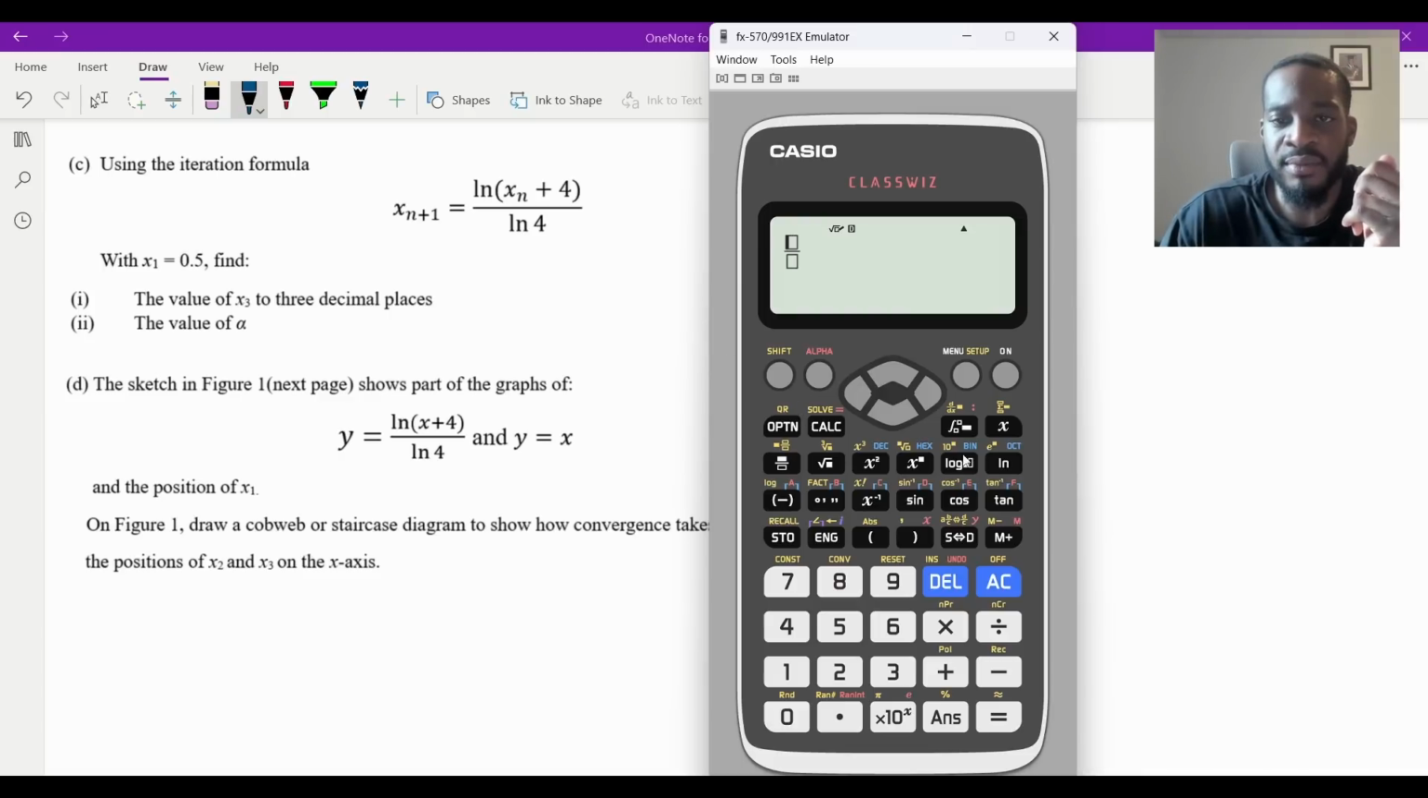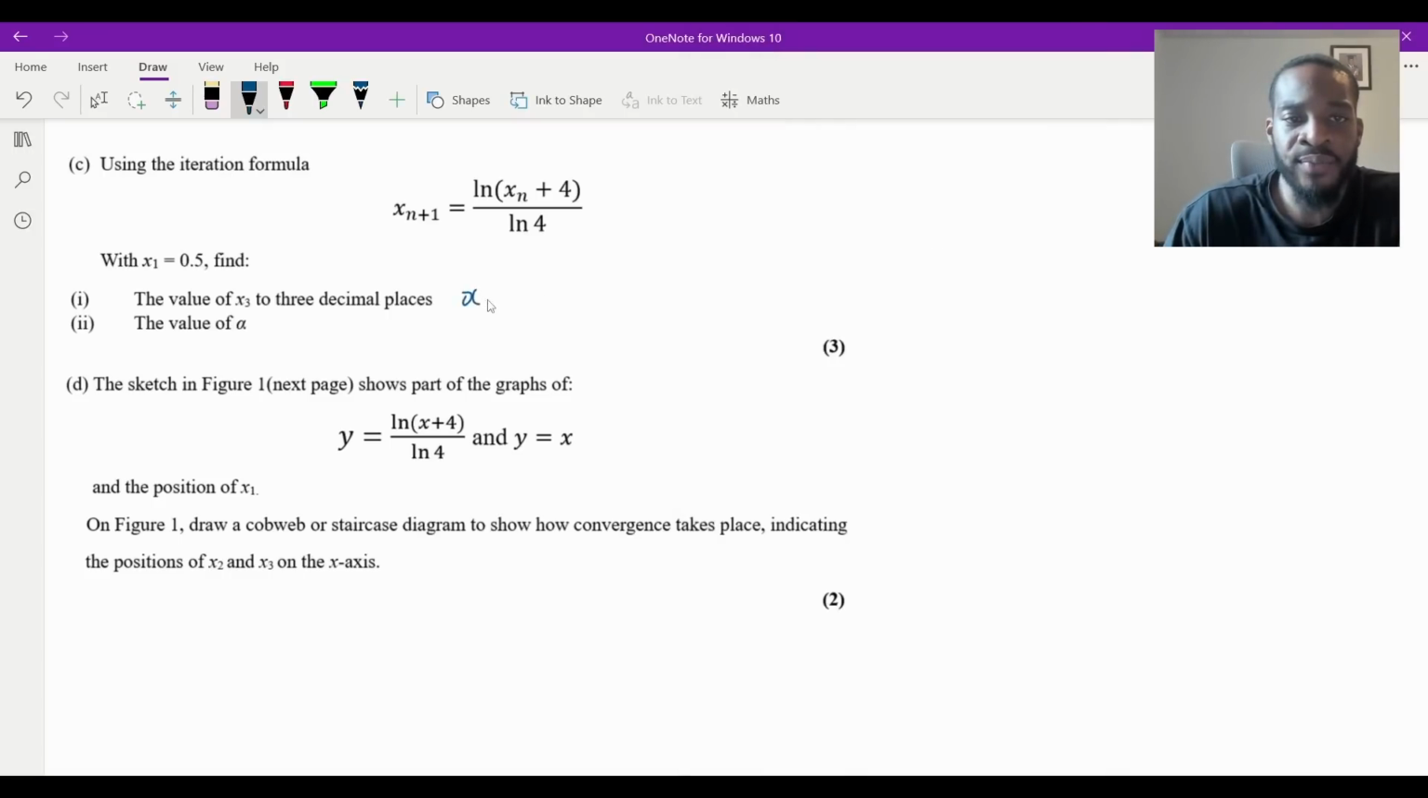So it's going to be ln of 0.5, but in this case, it's going to be answer because I've stored it, and this is what you want to do. And then you're going to divide this by ln 4. And this gives me x1, that's going to be 1.084. And then x3 would be this one, isn't it? And to 3 decimal places, that's going to be 1.173. So I'm going to say x3 is going to equal 1.173.